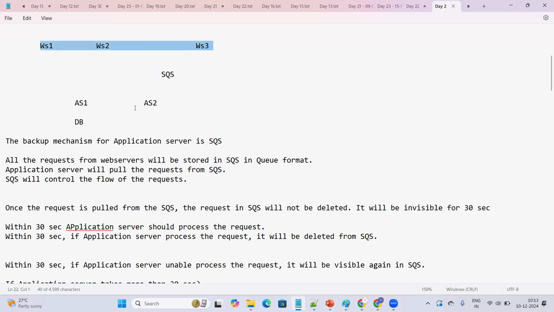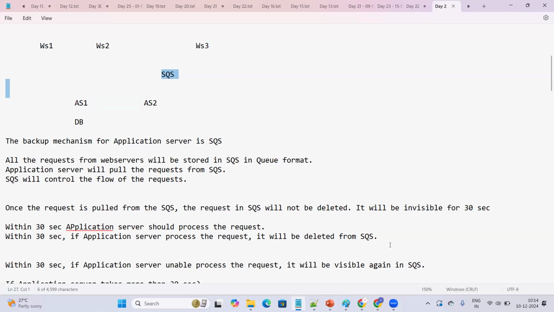All the requests coming from the web servers have to be processed by application servers. If the application servers are unable to process all of them at a time, all the requests must be waiting in some queue. Otherwise, they might get deleted. So they will be waiting in a queue called SQS, Simple Queue Service. One by one, the application server will pull the requests and process them.